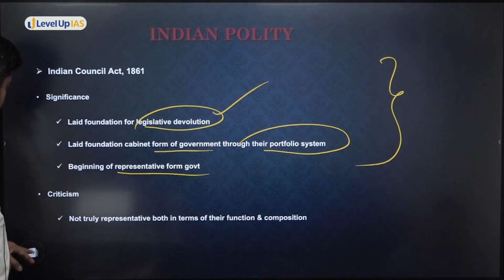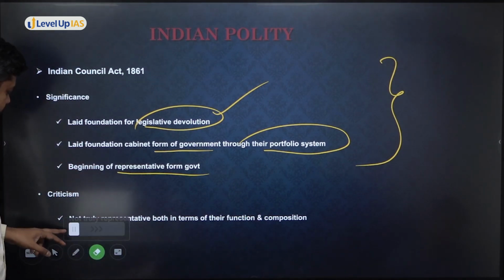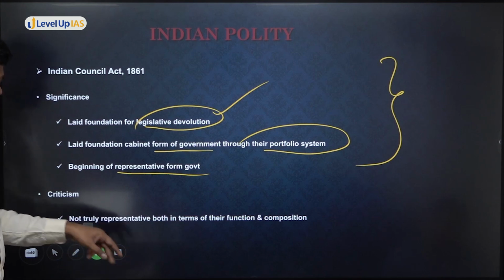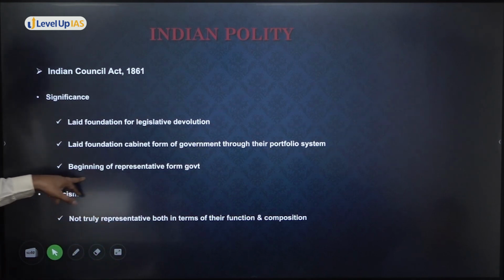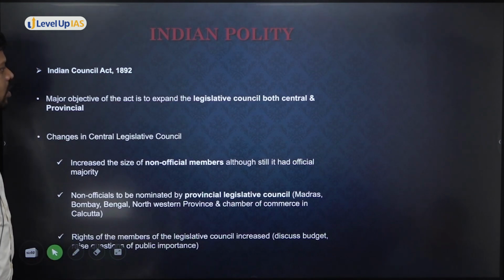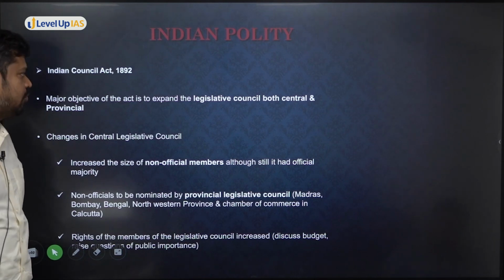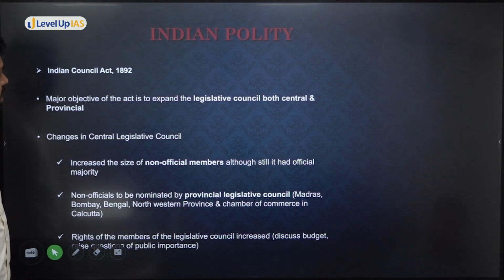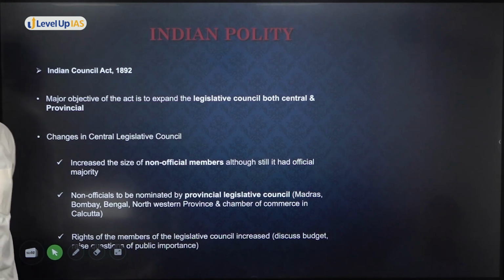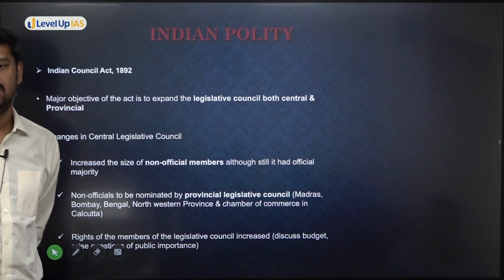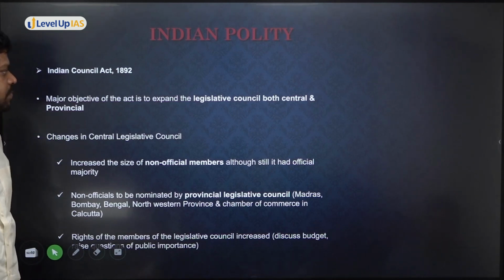All right, so please come to the Indian Councils Act of 1892. What was the major objective of the Indian Councils Act? The major objective of the Indian Councils Act of 1892 is to expand the legislative councils, both central and provincial.